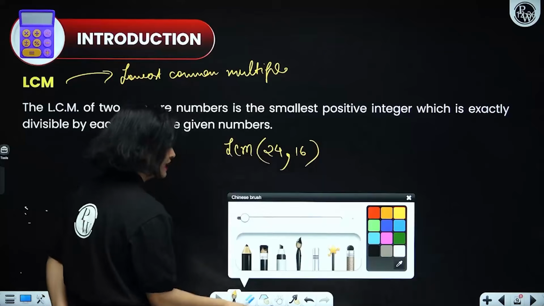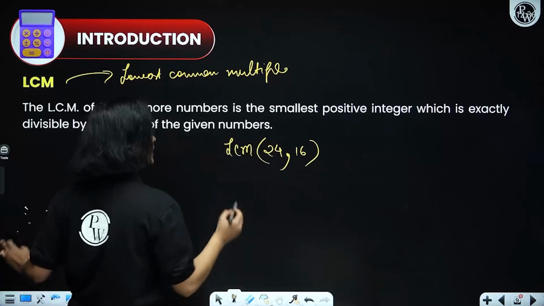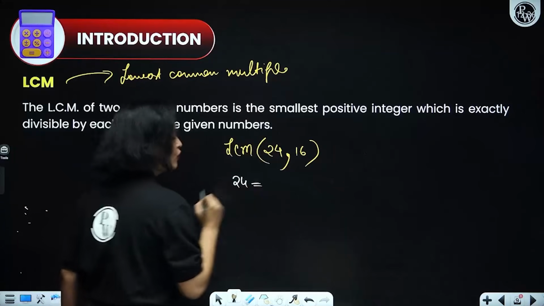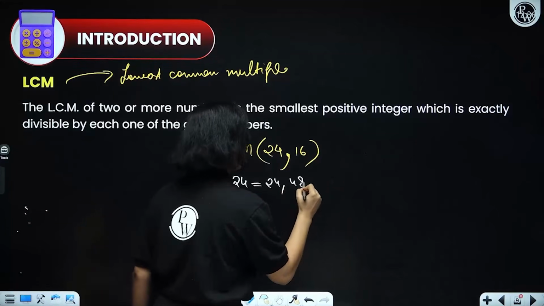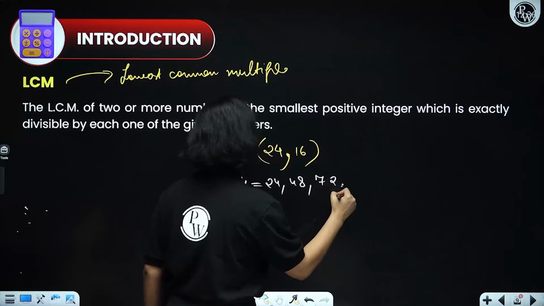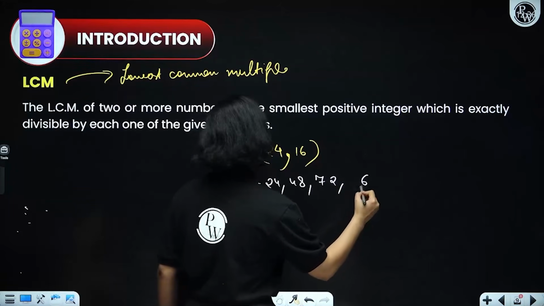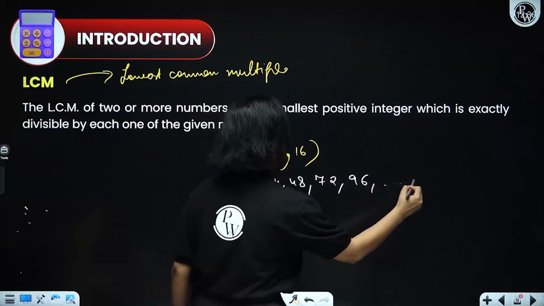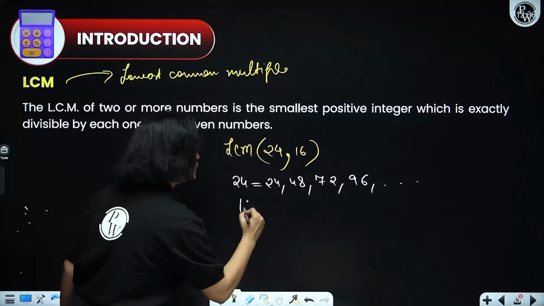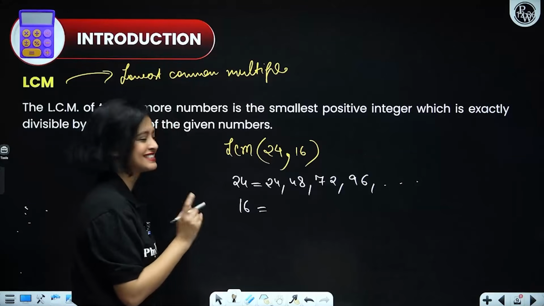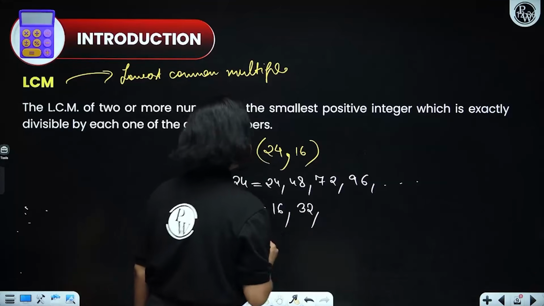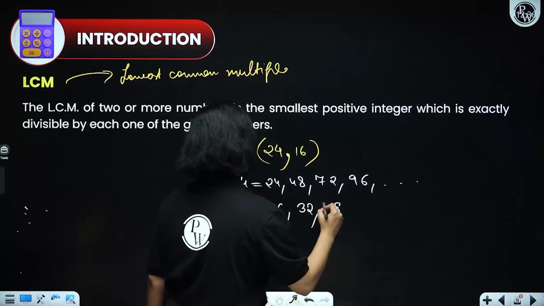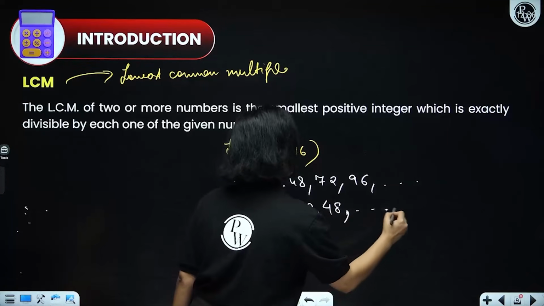So how do you find it, everyone? First of all, you take the number 24 and write down its multiples. So 24, 48, 72, 96 and so on and so forth. Now let's write down the multiples of 16. So 16, 32, 48, and I'll stop here.